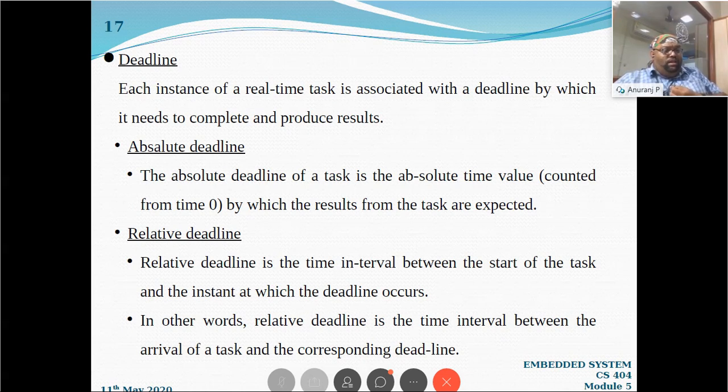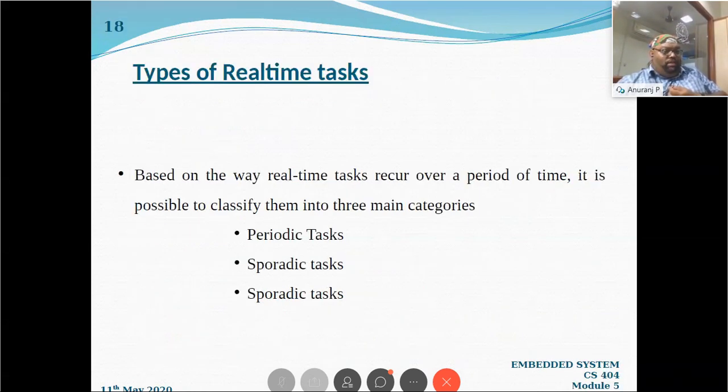Okay, so there is absolute deadline. It means an exact time value within which that particular task should be completed. A relative deadline is related to the time when that particular task arrives. That is relative deadline. So please understand those terms.